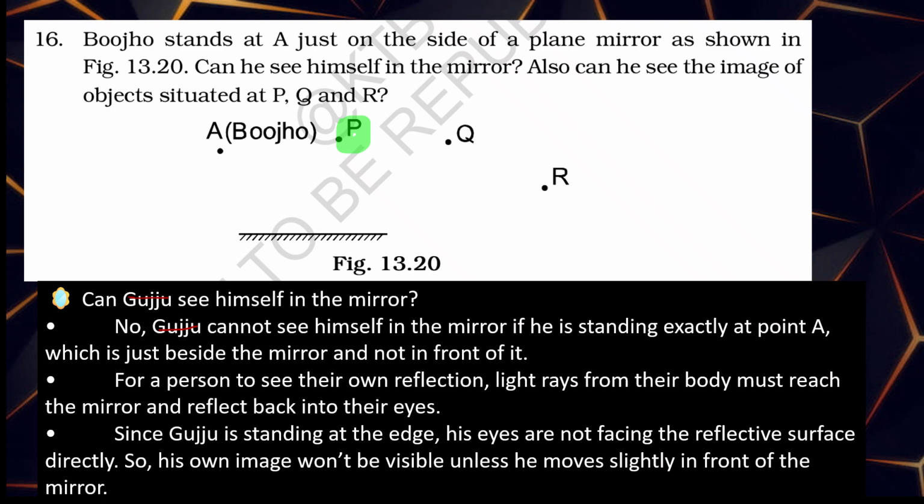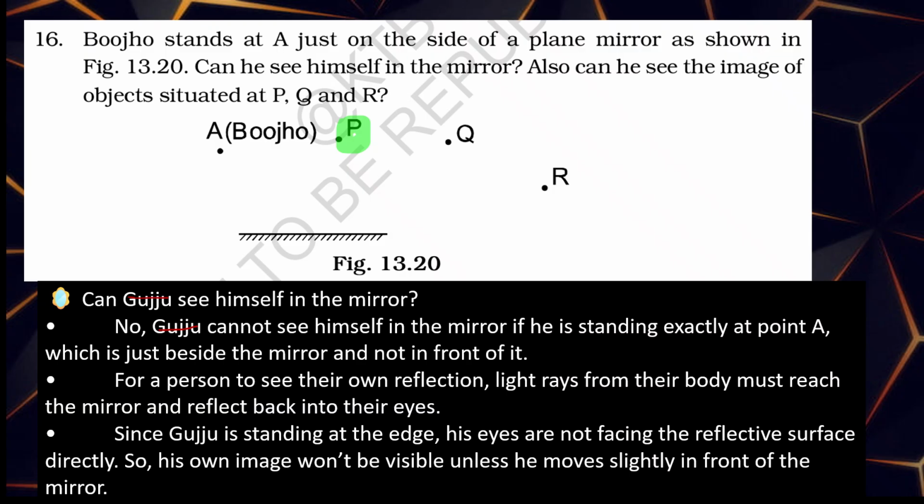No, Bhujo cannot see himself in the mirror if he is standing exactly at the point A, because of the side he is standing. The image will form, but he cannot see it because the reflected ray does not fall on his eyes.